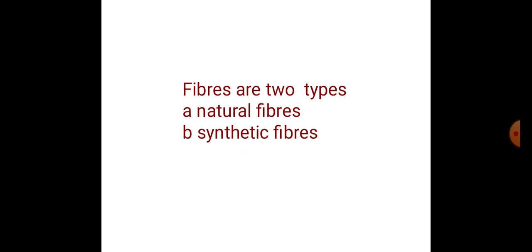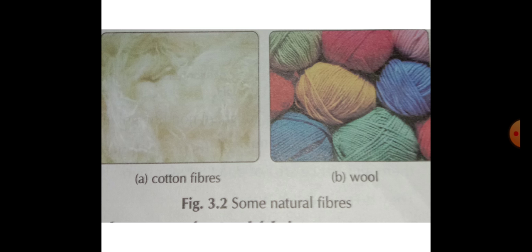Now fibers are two types: natural fibers and synthetic fibers. Let's know in detail. First, natural fiber. The fiber that are obtained from plants and animal are called natural fibers. For example, cotton, jute are the natural plant fiber.